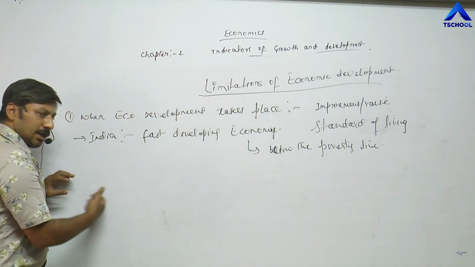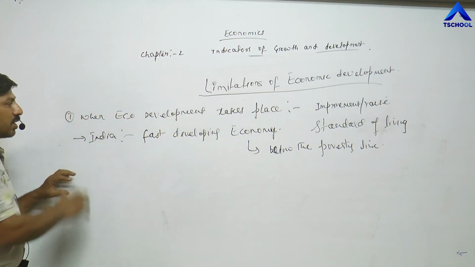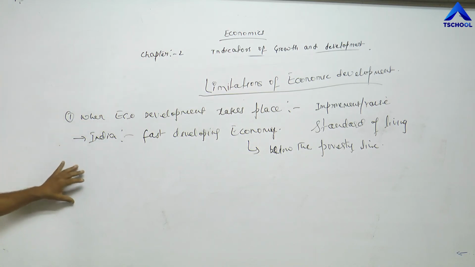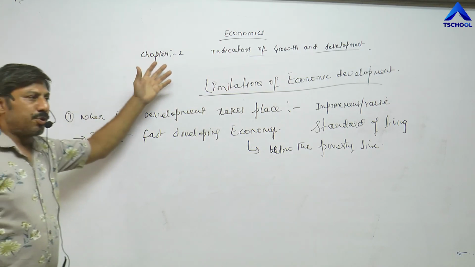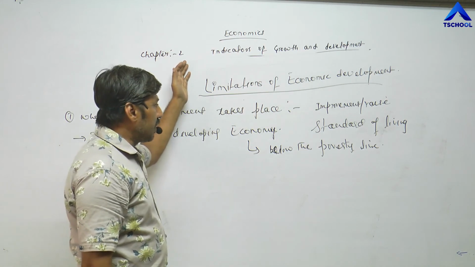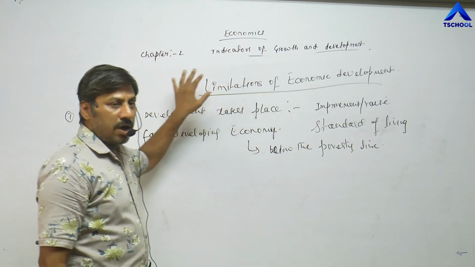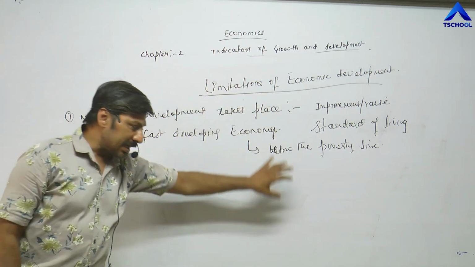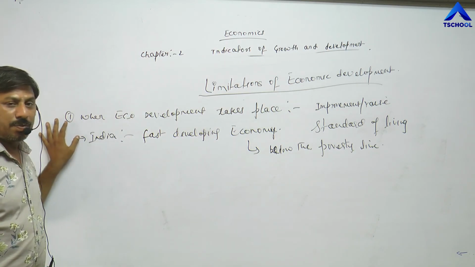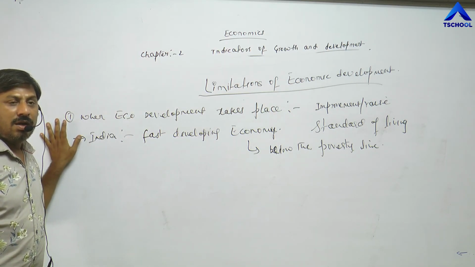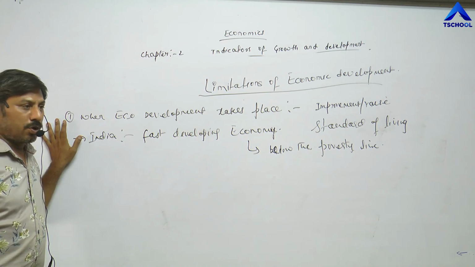Technology has already changed. As a result, what happens? Due to all these changes, poverty, unemployment and inequalities in income also reduce. So all these changes take place due to economic development. That's why it is called a multi-dimensional process.